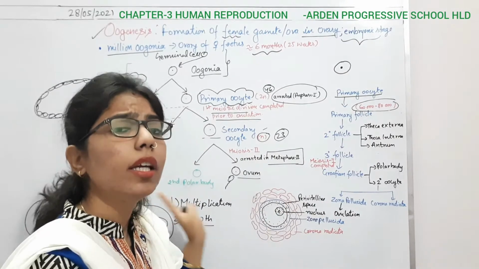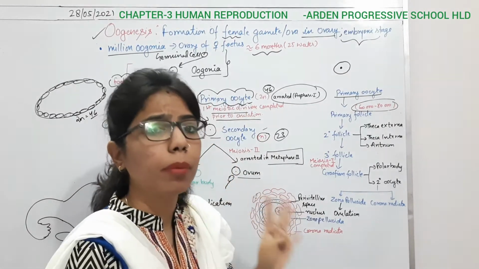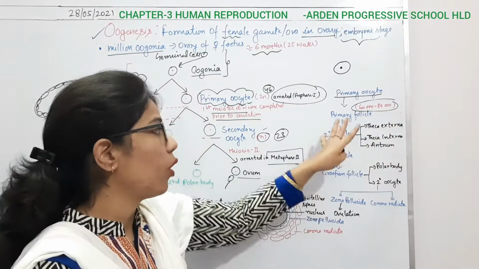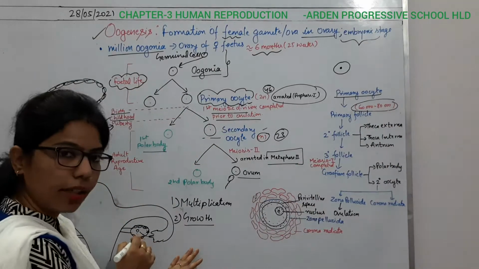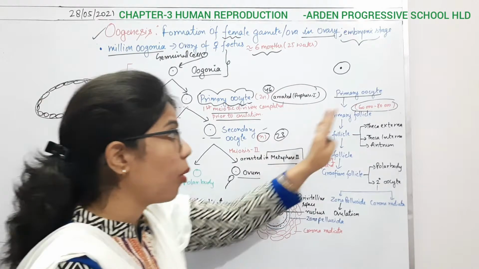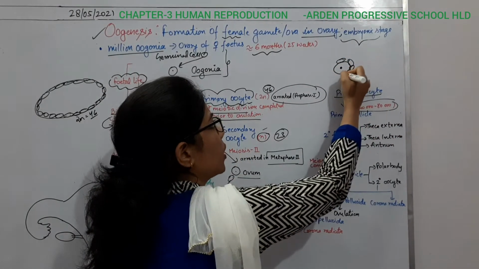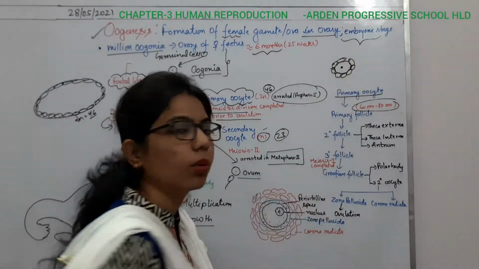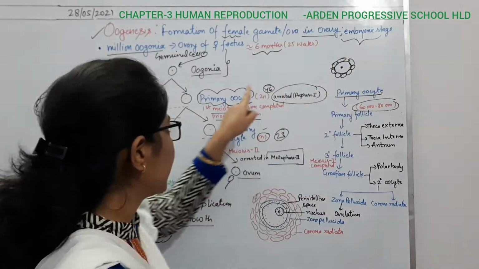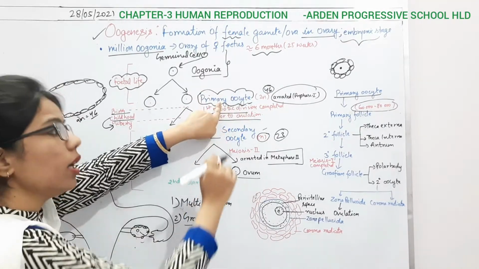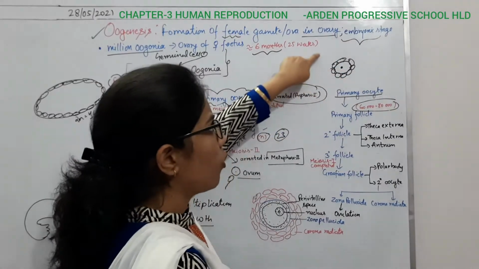So what will happen during the whole age after the birth? How many will remain? 60,000 to 80,000 follicular cells are present inside each ovary, and these are important. Why? Because they are going to surround this oocyte. What are they doing? They are going to surround the primary oocyte. So the primary oocyte, which is present in the arrested position here, is surrounded by some follicular cells.